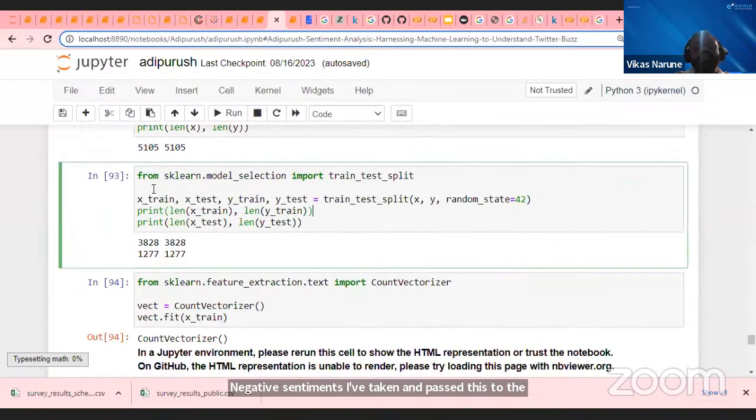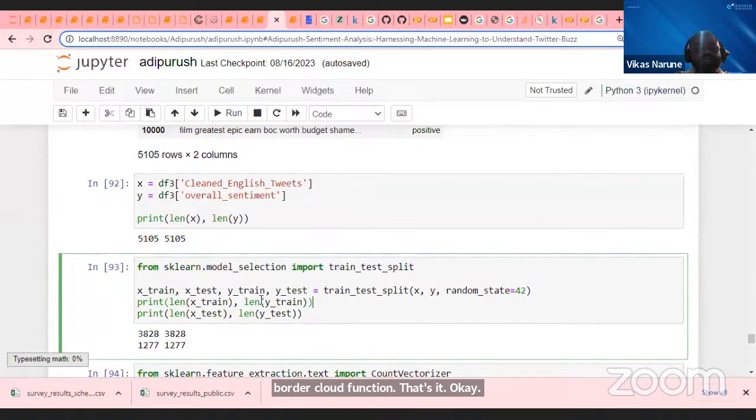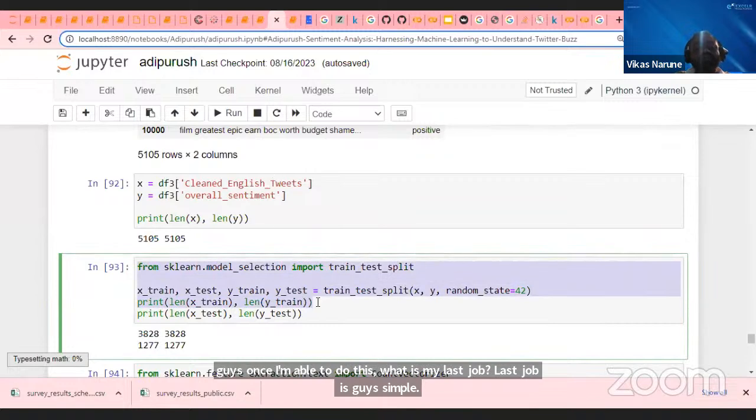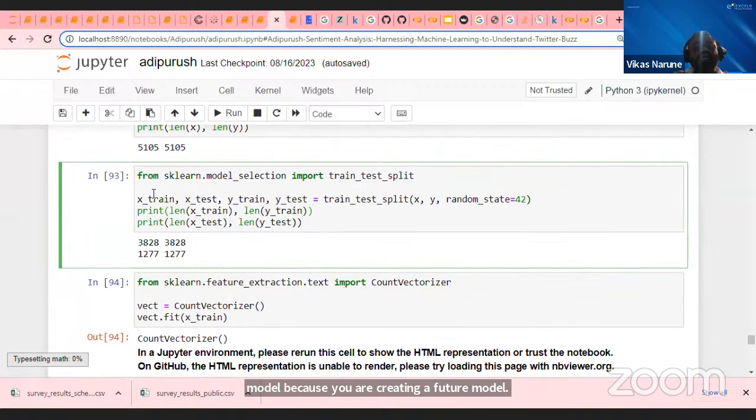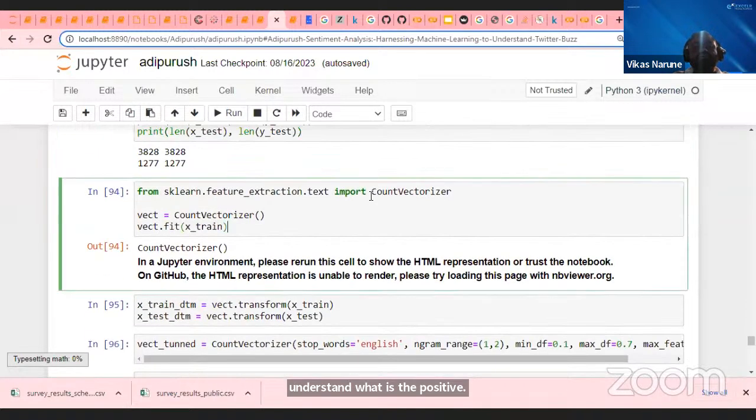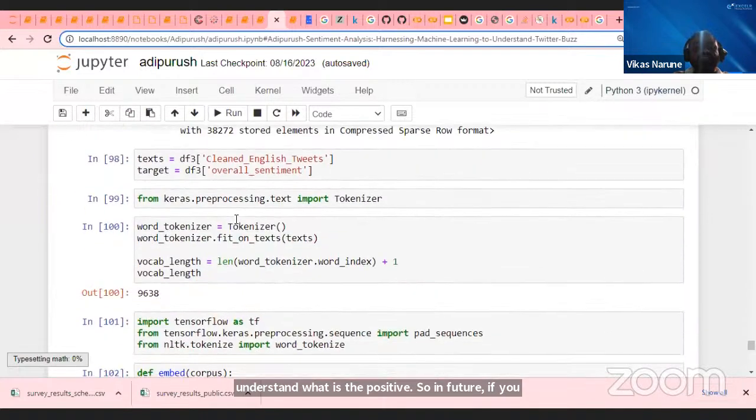Last job is, guys, simple. Split your data into training and test and call your model, because you are creating a future model. So in future, if you pass the tweets, it will be able to understand what is positive and negative. I am passing my data to train test split, and I am calling my function here, count vectorizer, or you can call a TF-IDF also here.